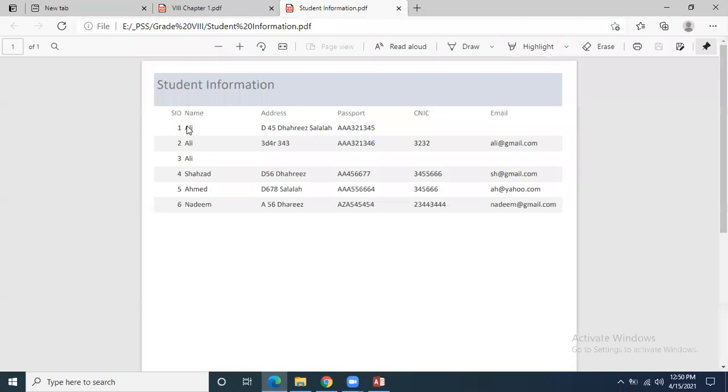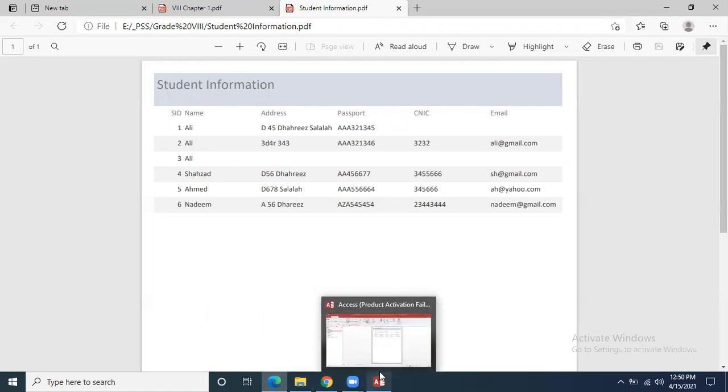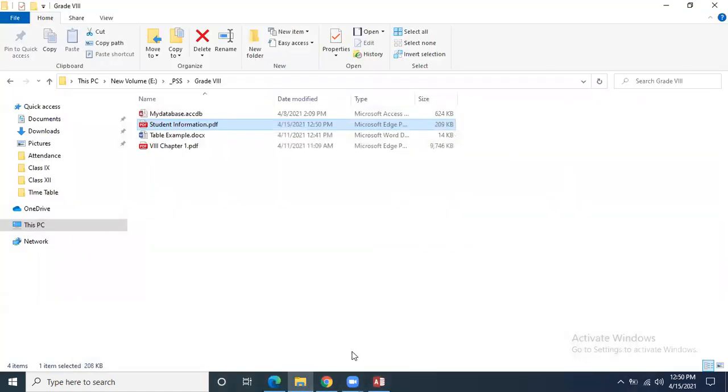If I click on it, it will be opened without database. How has this PDF been created? From that same database table. How did I create it? Using report. First I created the report and then I converted that report to the PDF format.